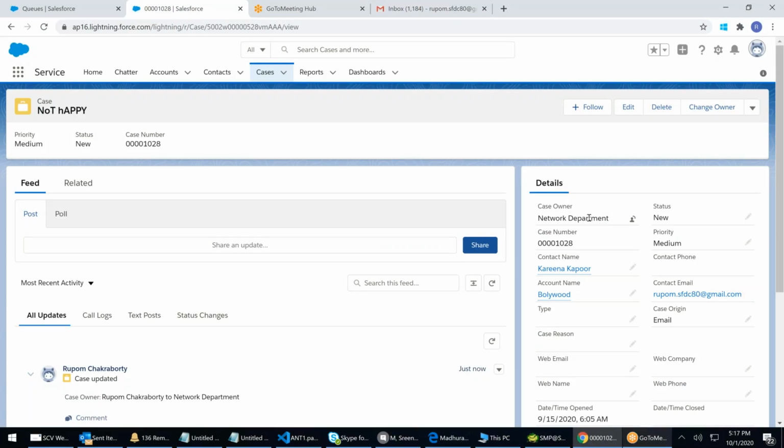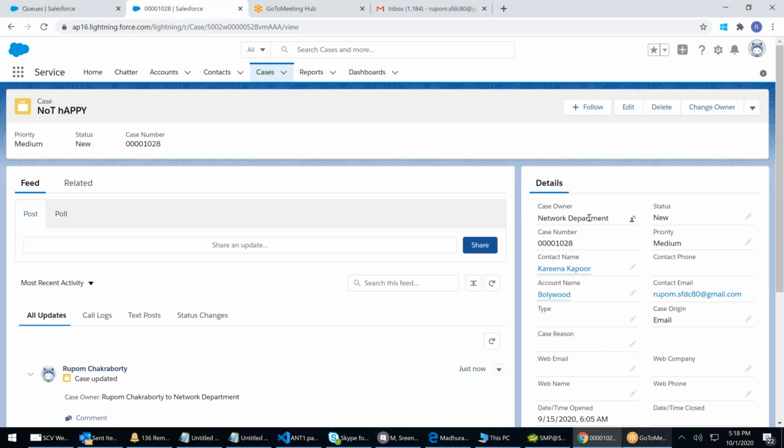Everybody who is assigned to that queue will receive a notification. It's something like a team handling a work. It's a group work, and a group work can be done with the help of a queue. If you have a queue, you can assign a lead or an order to a queue. The queue will process it. Or a custom object, you create any custom object, operation has to be assigned to a queue.